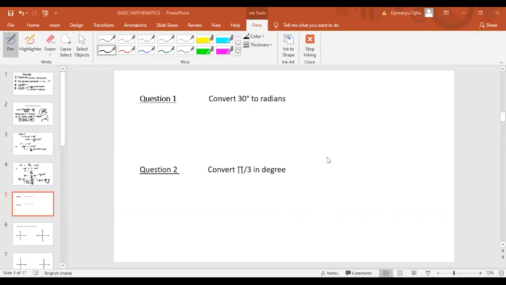Pi by 6. Some of them are getting the answer as pi by 6. First answer is pi by 6. Okay, very good. Fine. 2.60 degree? No, I think pi by 6 is the correct answer. 2.60 degree, how did you get this answer?